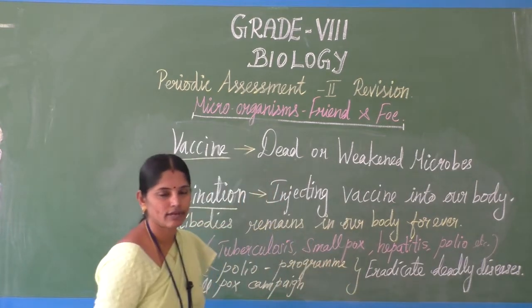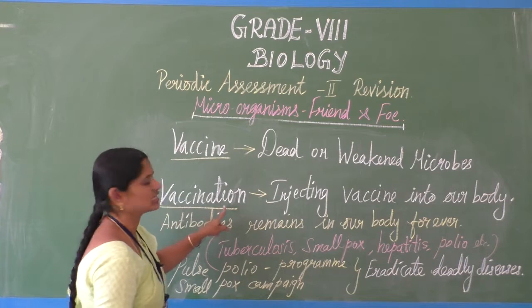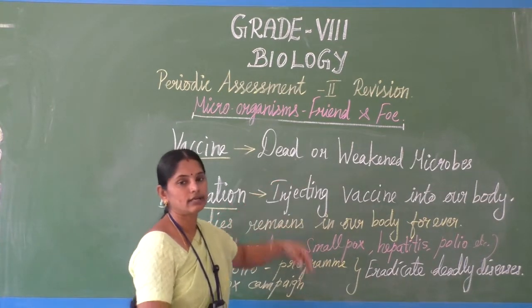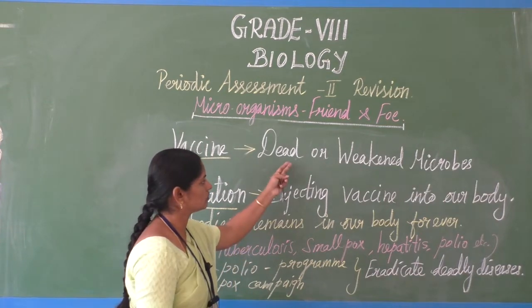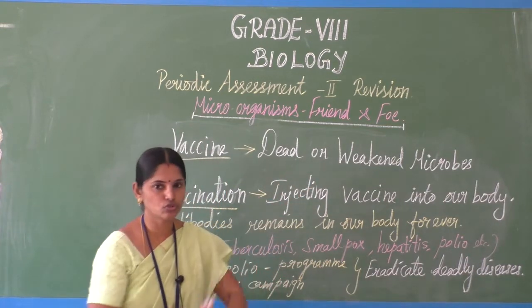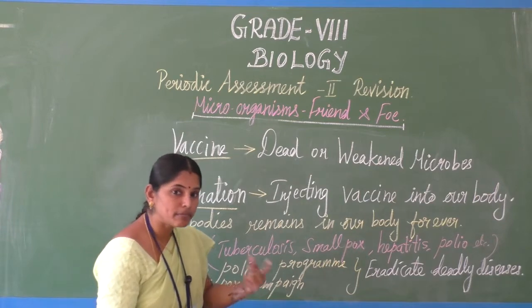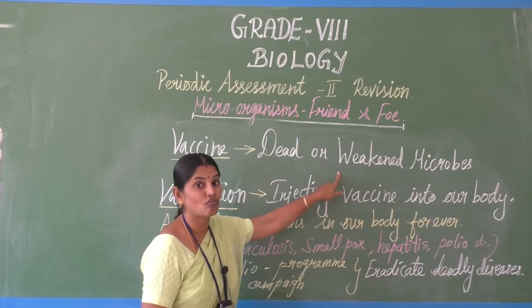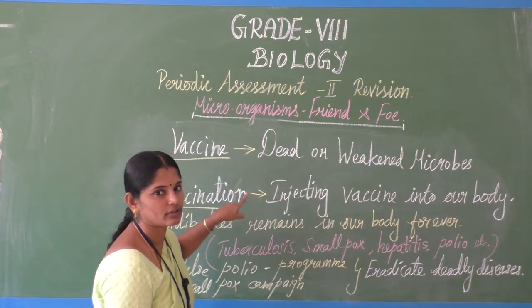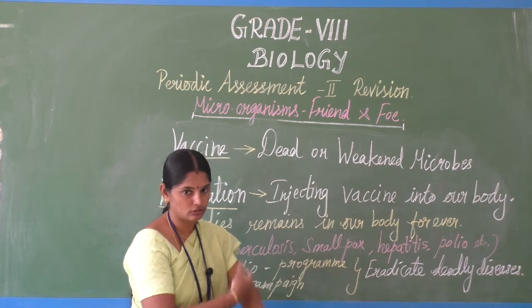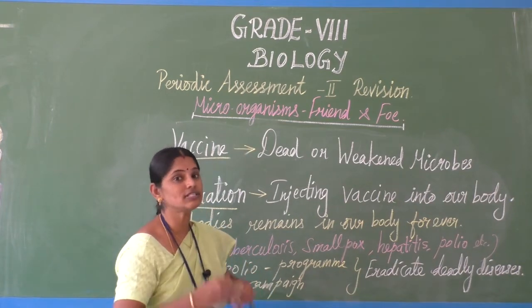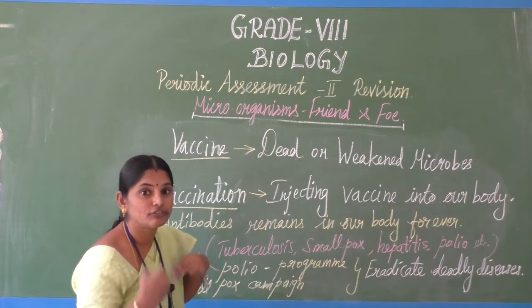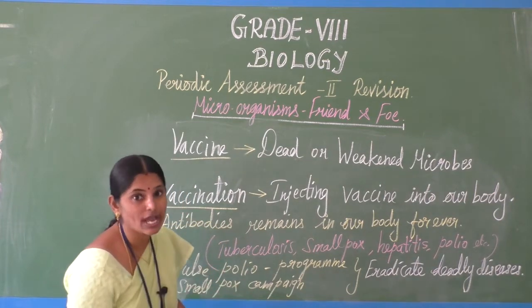Through injection we are vaccinating, that is vaccination. So what is being done in our body? The dead or weakened microbes are introduced into our bloodstream, our blood. Those microbes are called antigens. So vaccines are antigens. For those antigens, our body produces antibodies to fight them.